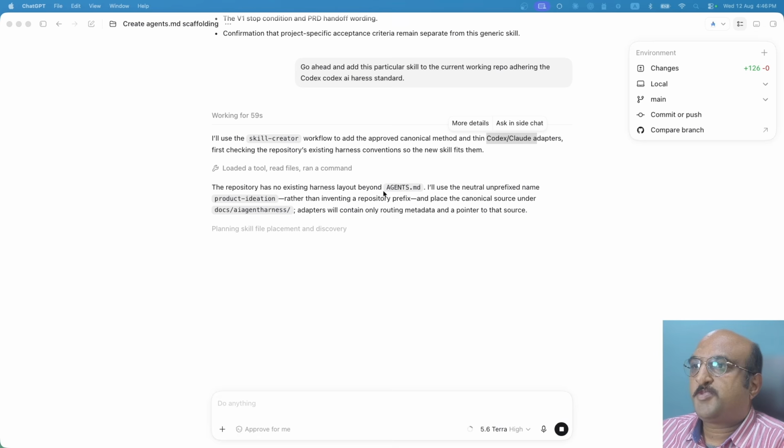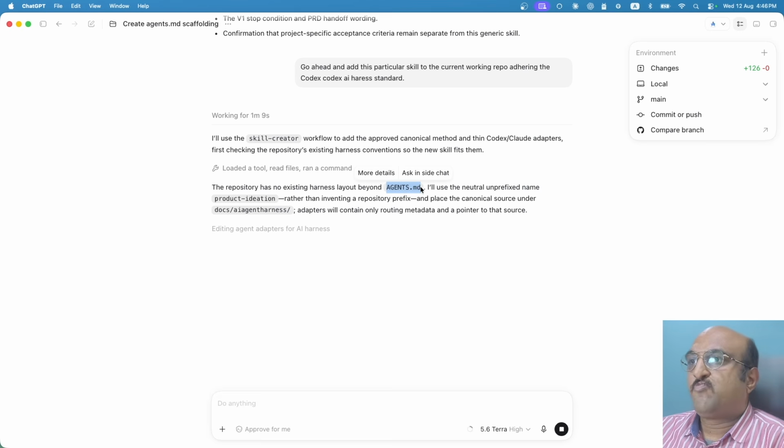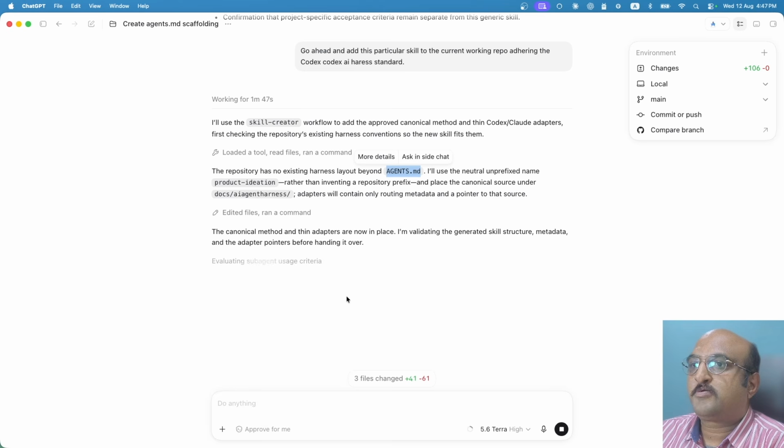So it says that there is nothing beyond the agents.md file, which is basically required by Codex. You would also need a claude.md file if you want to work with Claude. So ideally speaking, I want to create this harness so that I can work across Codex and Claude. So it is editing the agent adapters, and it is also creating the canonical method. So it is basically creating skills, claude.md and agents.md, which is good.